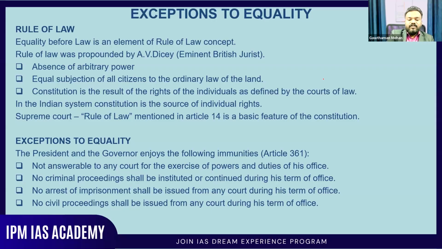Now, there are certain exceptions also, like the immunities enjoyed by the president and governor. All those aspects come in the later stages, based on Article 361. So there are certain exceptions to equality. When you say everybody is equal before the eyes of law, it means you and the president also should be equal before the law. But in certain cases, you can see that it is not like that. There are certain immunities enjoyed by the president, governor, and certain other important positions. That is what is listed there.